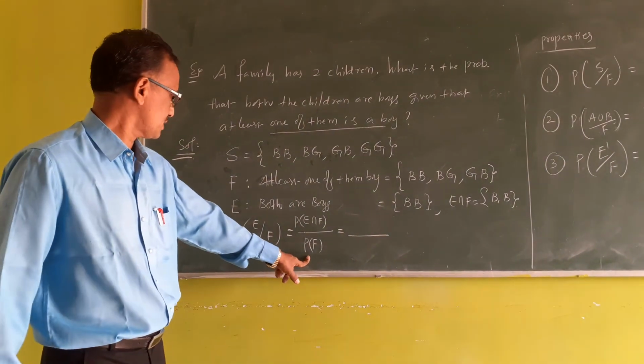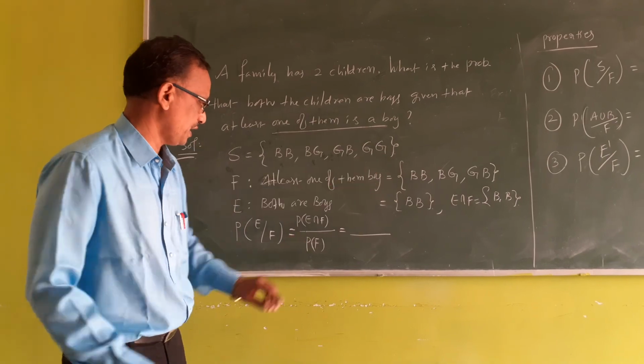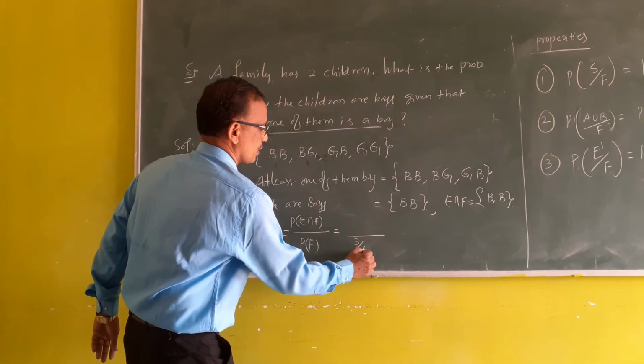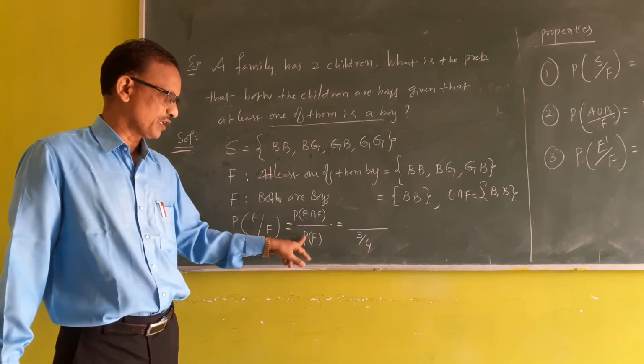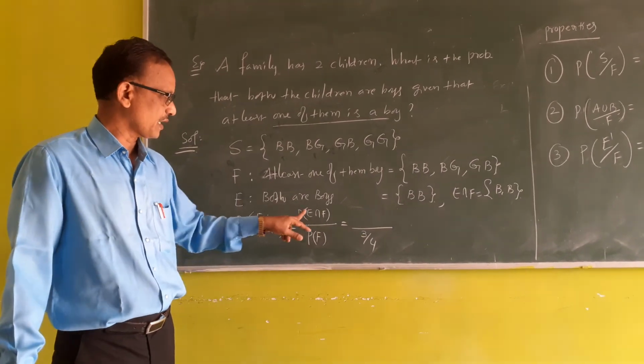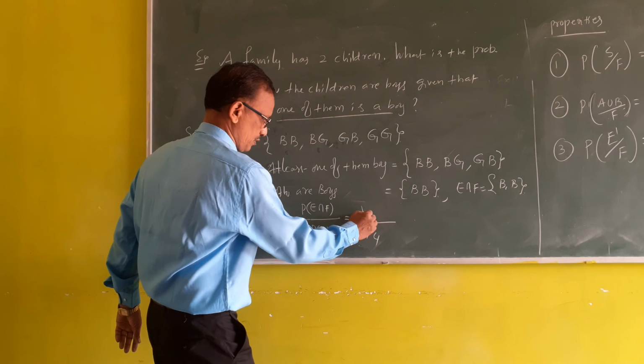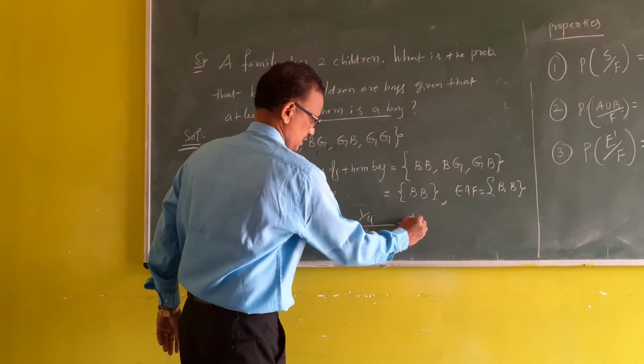Probability of F is 3 by 4 because the sample space has 4 outcomes. Probability of the intersection is 1 by 4.